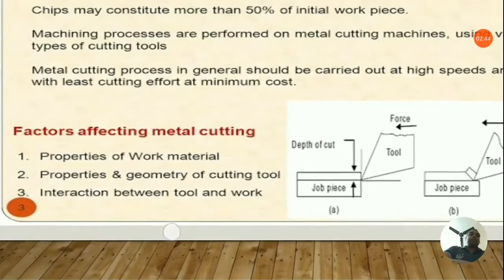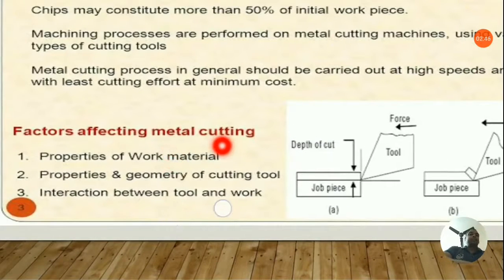So, the factors mainly affecting metal cutting are the properties of the work material, whether you are using a ferrous or a non-ferrous material, whether it is a ductile or a brittle material. So, the different factors affecting metal cutting are the properties of the material. Next are the properties and geometry of the cutting tool as well.